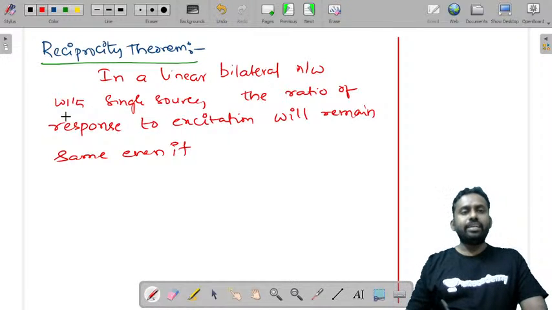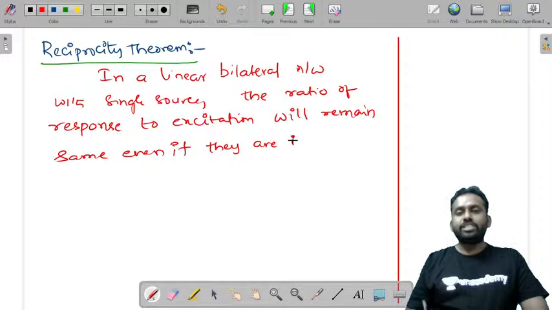In a linear bilateral network with single source, the ratio of response to excitation will remain same even if they are interchanged.